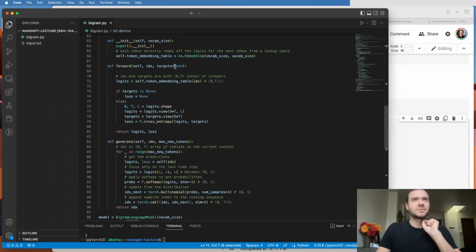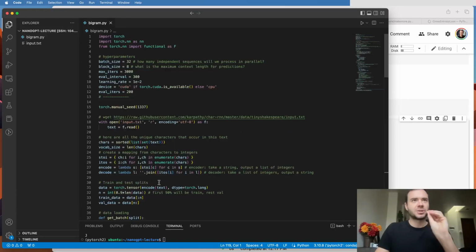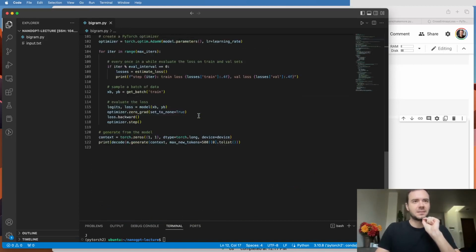So as an example, here we have the nn.Embedding table, and it's got a .weight inside it, which stores the sort of lookup table. So that would be moved to the GPU, so that all the calculations here happen on the GPU, and they can be a lot faster. And then finally here, when I'm creating the context that feeds into generate, I have to make sure that I create it on the device.